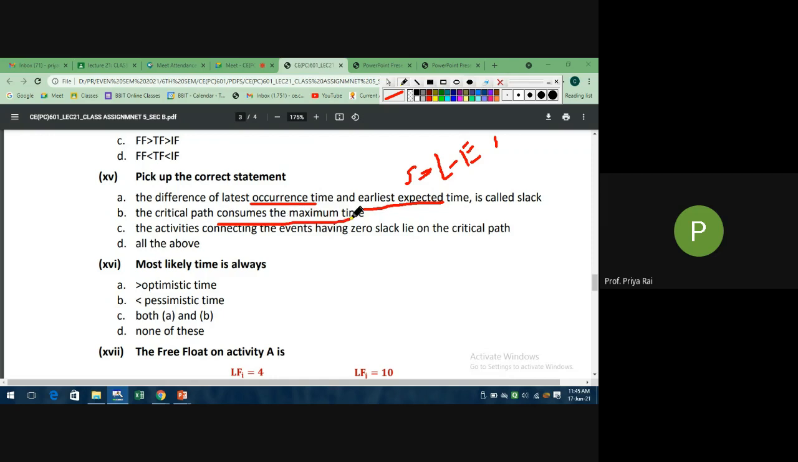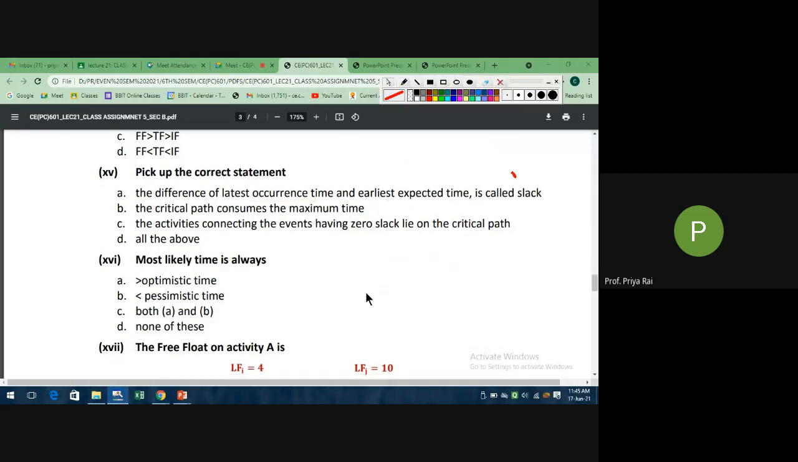Okay, critical path, maximum time, activity connecting. As I said, this is your activity, the event, this is your another event. Here should be zero slack. If for this event also it is zero, then only we can say that this activity is the critical activity. So the third option is this one only. So all of the above is correct. Now tell me this one.